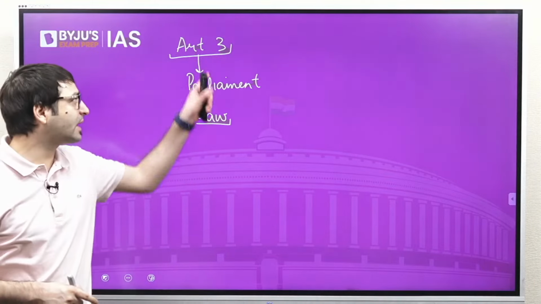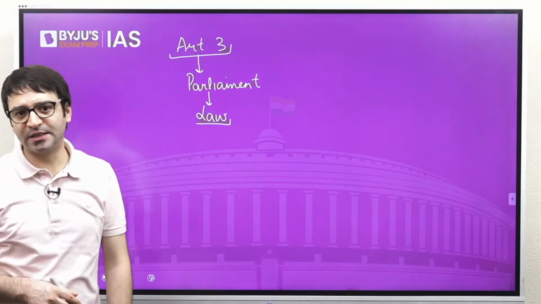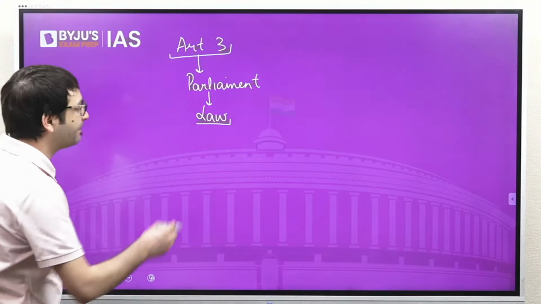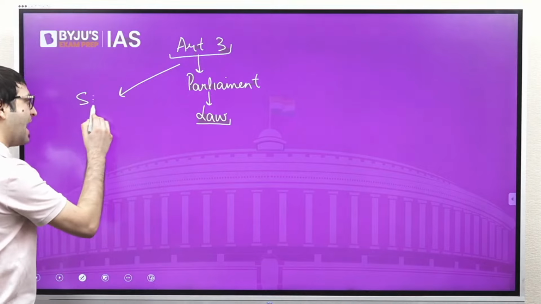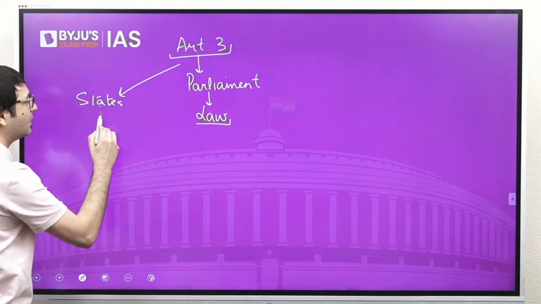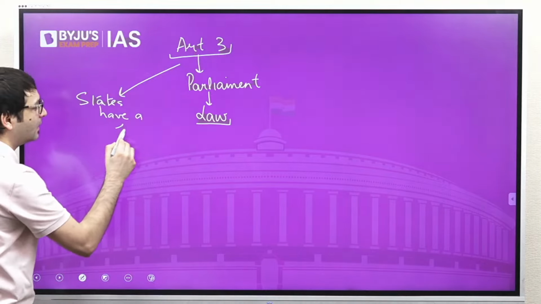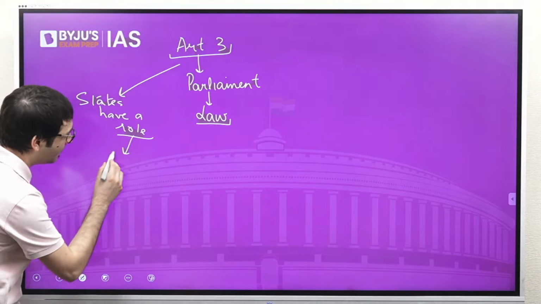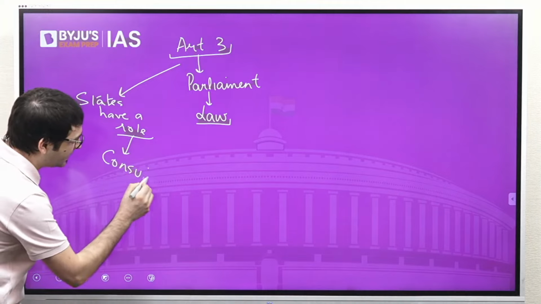And that's the power given to the Parliament under Article 3 of the Constitution. But even if the power is with the Parliament, states have a role. And that role is what we call a consultative role.